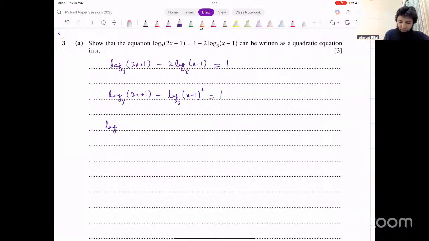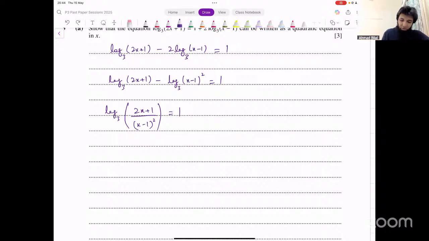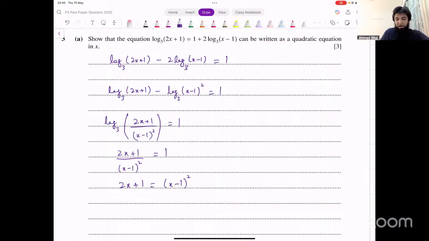Use the division law, and that gives you log of 2x plus 1 divided by x minus 1 whole squared base 3. And that equals 1. Now to get rid of this log, what we can do is we can take 3 to the other side, make it the base of 1. So you have 2x plus 1 over x minus 1 whole squared equals 1. And that's 2x plus 1 equals x minus 1 whole squared. In the first part, they said, show that it can be written as a quadratic equation. This is a quadratic equation. You can leave it like this. And that's it. Okay.